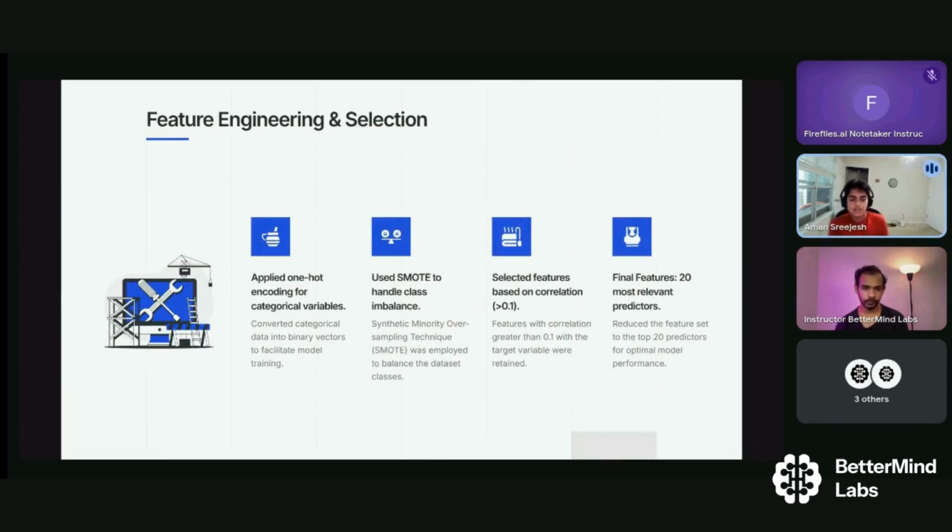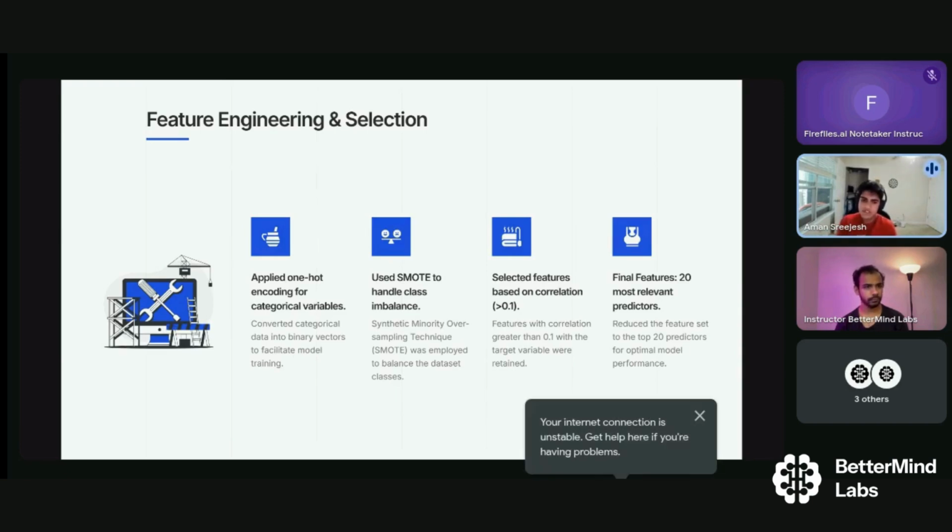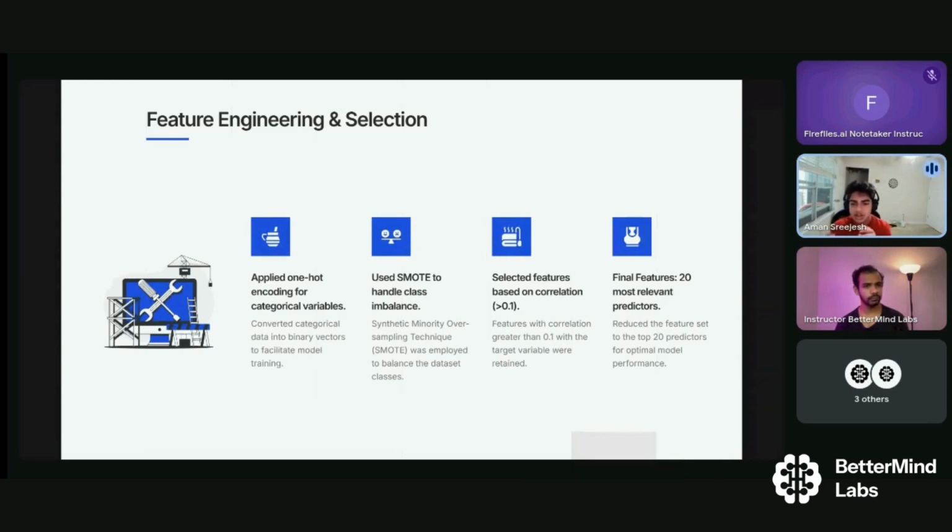Okay. So how do we actually select the features? The very first step we used was one-hot encoding to convert the categorical data into binary vectors and quantitative data because that's what's necessary to train the model. Then, due to the earlier imbalance I showed in the last slide between attrition and not, I decided to use SMOTE to handle this imbalance so that I could oversample the amount with attrition. Although this obviously doesn't guarantee accuracy, it can improve the model performance by making sure there is a decent balance between attrition and no attrition.